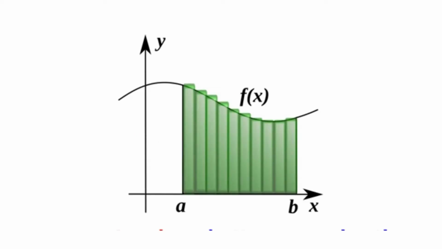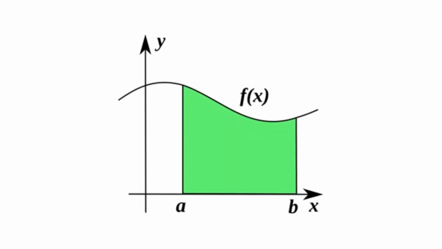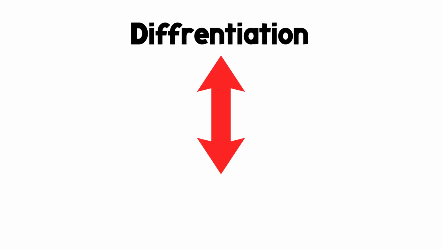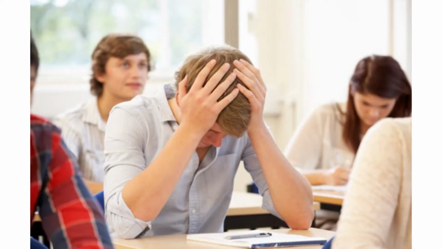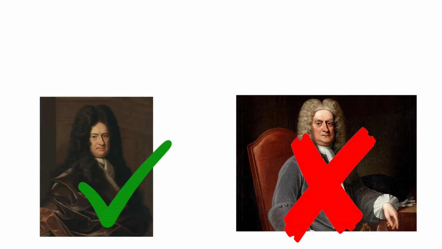He was the one who came up with the idea that the area under a curve could be calculated using infinitely smaller rectangles. You know, the one that I mentioned earlier about integration. Basically, he determined that integration was just the sum of infinitely tiny distances, and identified that differentiation was the inverse. The notations that we use nowadays in calculus, yes, the ones that are making your calculus class a nightmare, are the ones that Leibniz created, not the ones that Newton created.